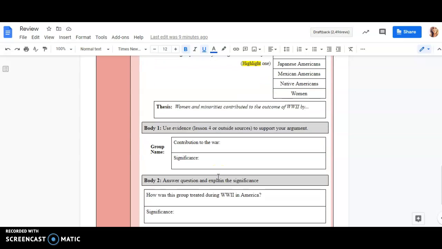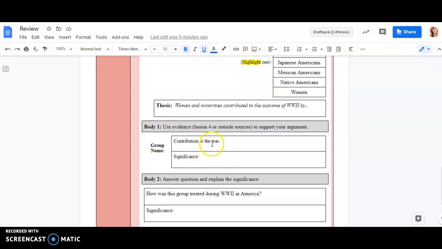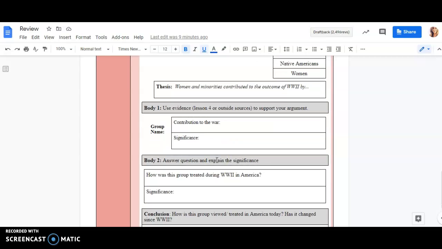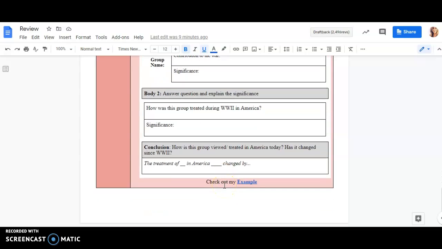In the first body paragraph, you tell me what the group contributed and what the significance was. In body paragraph number 2, you answer the question and explain the significance: how was this group treated in America, and what's the significance of that? Then the conclusion is, how is this group viewed today? We know the history during World War II of this group, but how is that group treated today, and has it changed since World War II?